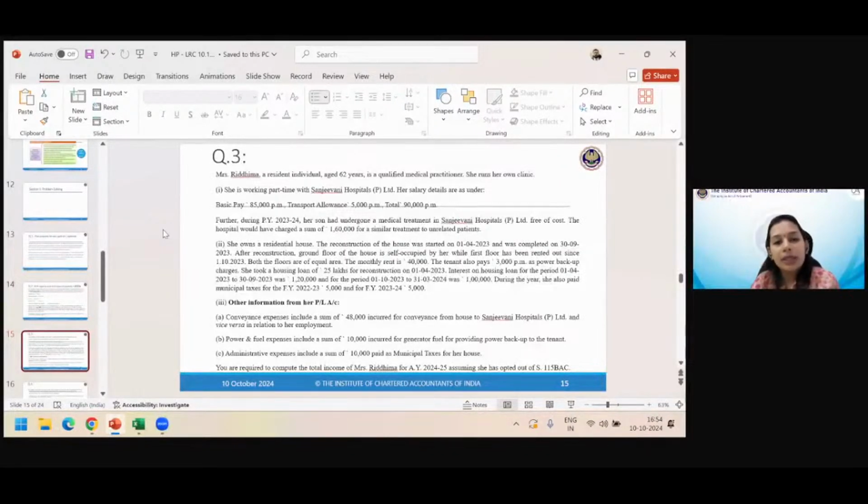What implication does it make? She is the owner and municipal tax is allowed on payment basis. So even if she is paying for 2 years together, we will take the 2 years amount only now because this is a payment basis or cash basis item.